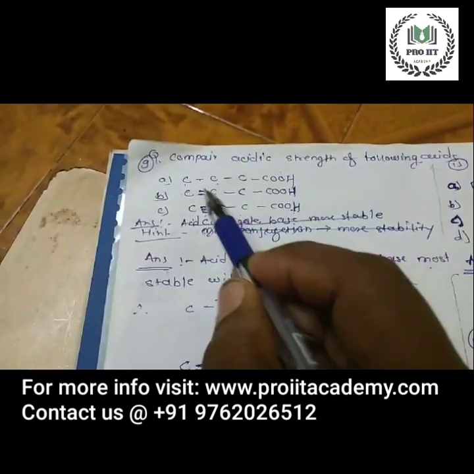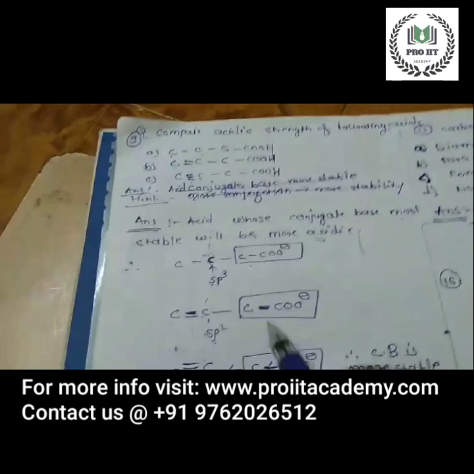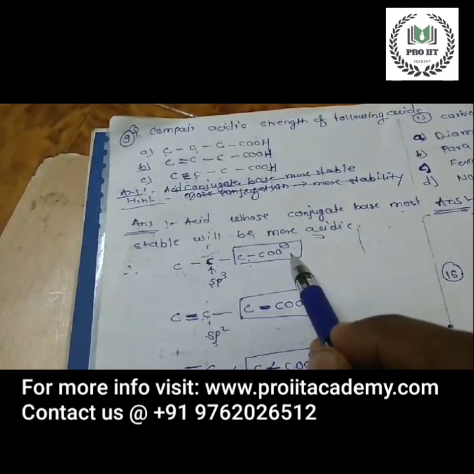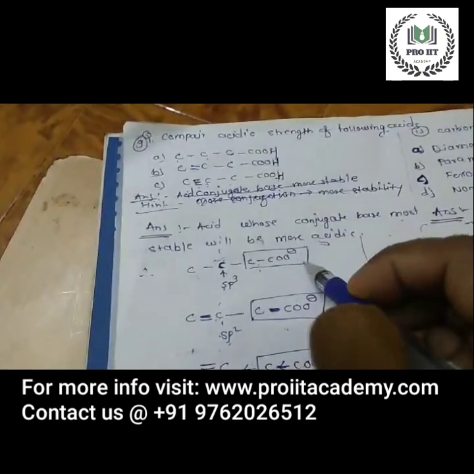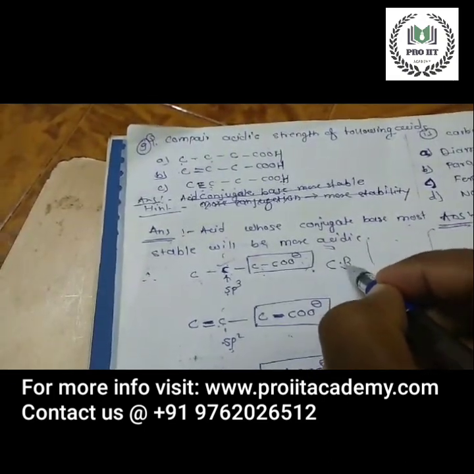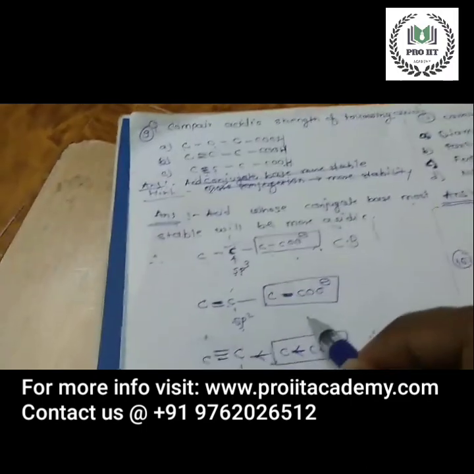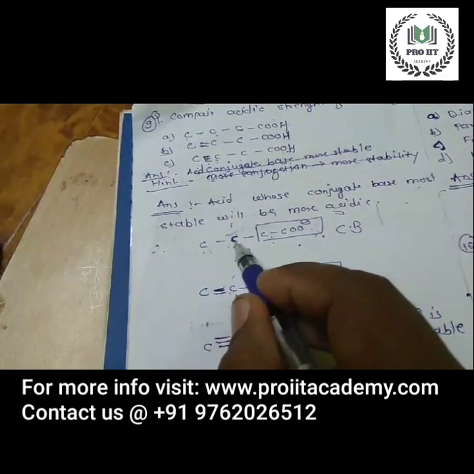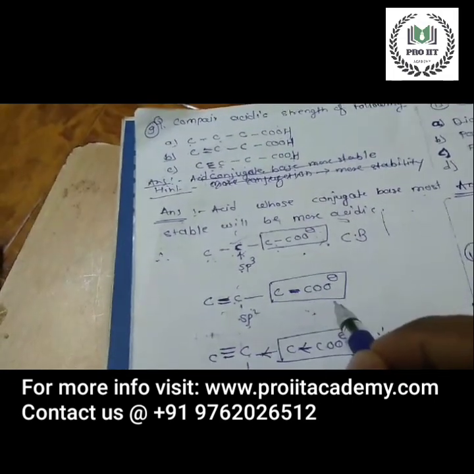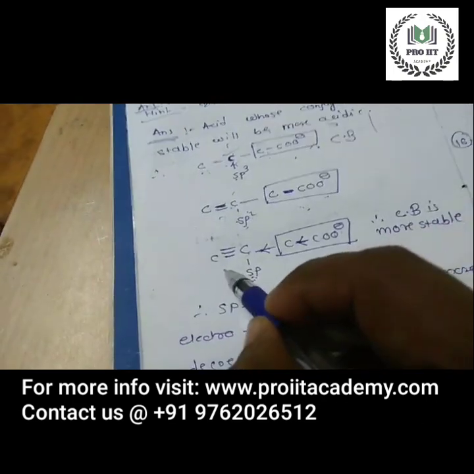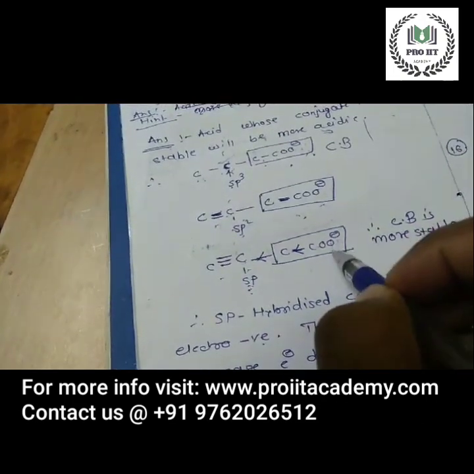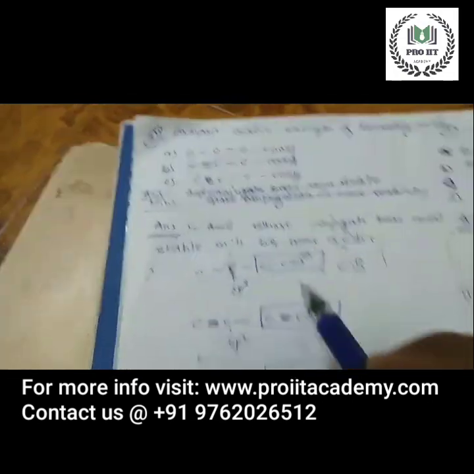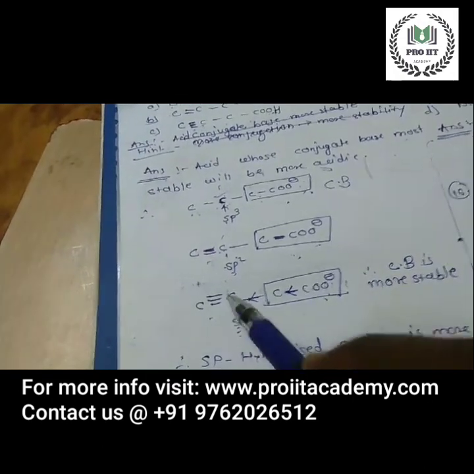See the conjugate base of this acid. First, option A: when it loses the proton, the conjugate base will be like this, C single bond C, double bond O minus. This is the conjugate base of the first. This is the conjugate base of the second, where C double bond C is there. Again, the third option, C triple bond C, double bond O minus. This is the conjugate base of the third. When it loses the proton, the negative charge will be here. The rest are the same.